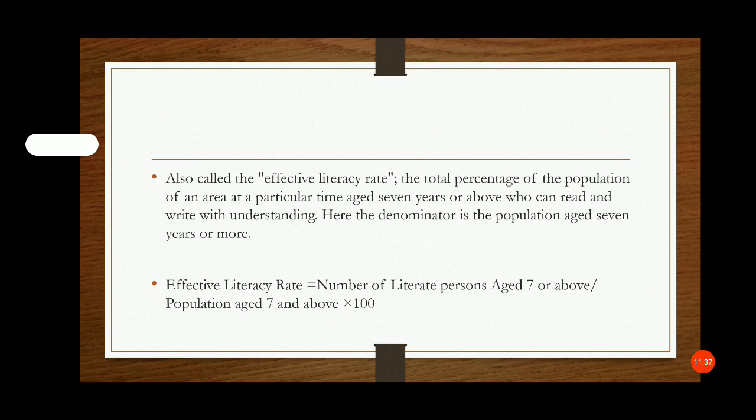Also called the effective literacy rate, it is the total percentage of population of an area at a particular time aged 7 years or above who can read and write with understanding. Here the denominator is the population aged 7 years or more. Effective literacy rate is equal to the number of literate persons aged 7 or above upon the population aged 7 and above into 100.